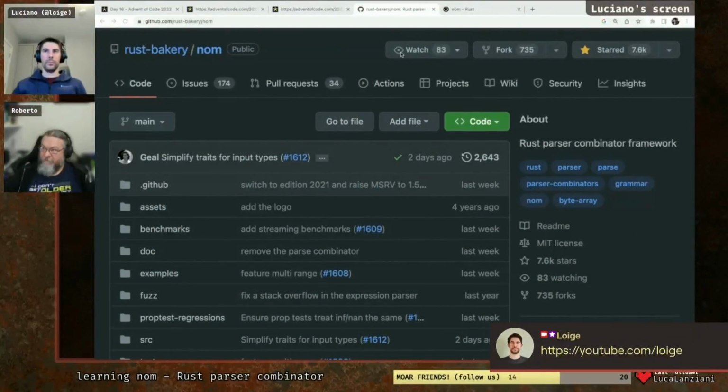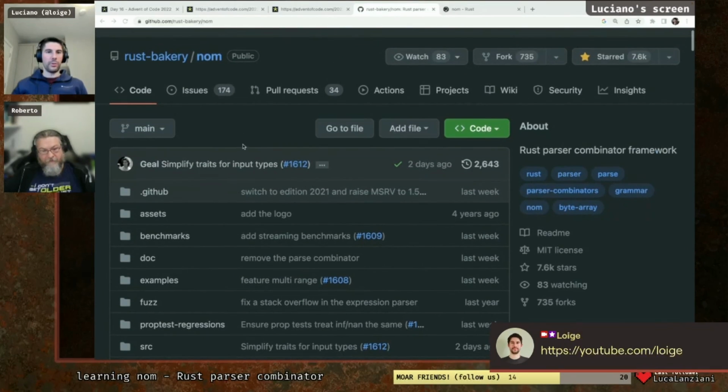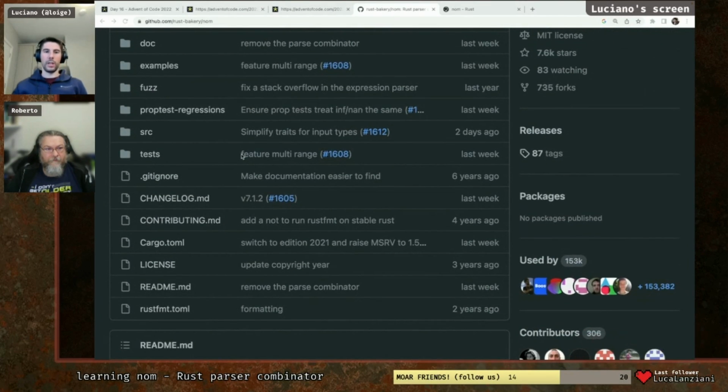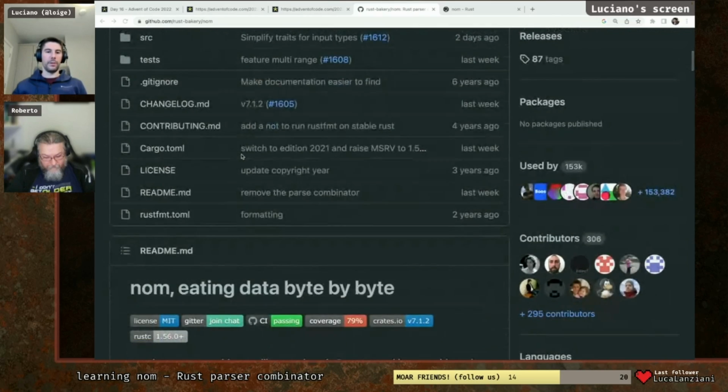Let me share my screen and we can look at Nom. So this is actually the project. Let me also post this in the chat. And basically, this is the repository. It's an open source project, as most of the Rust crates. So feel free to check the code, contribute, whatever you want.